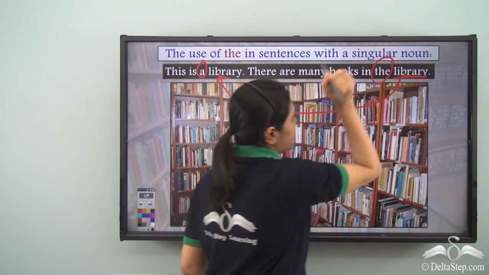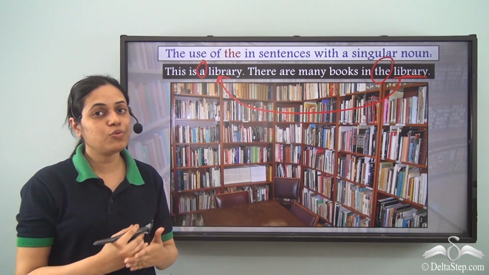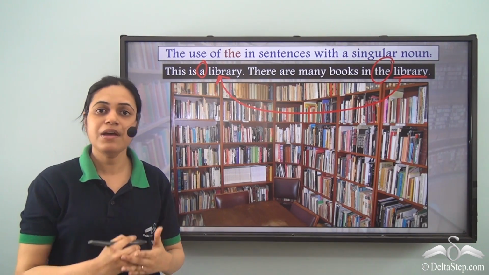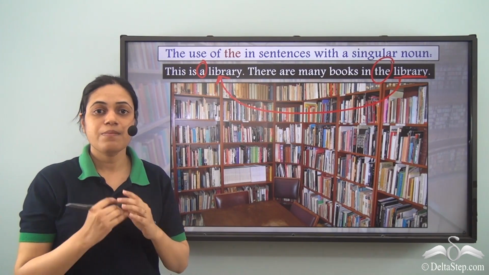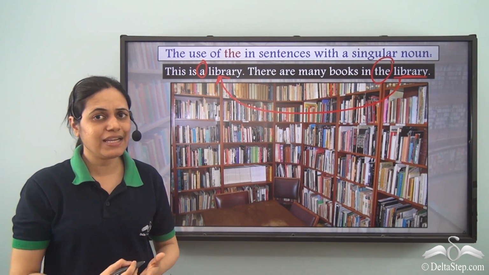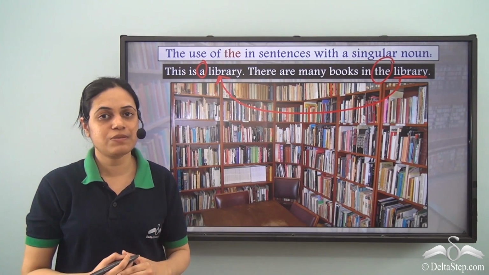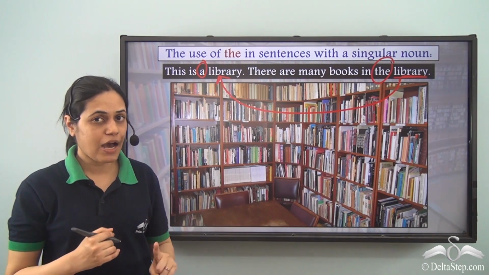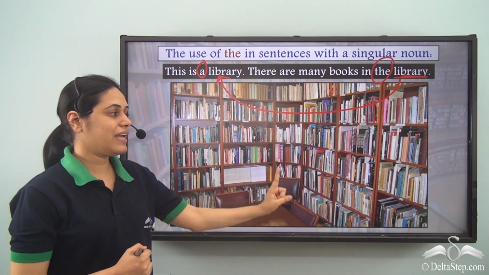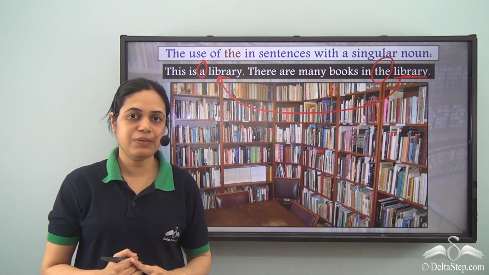So I use the here. So whenever we refer to a noun for the second time, we always use the before it, because we are specifying that it is the same noun that we have used in the first place. So a library means any library, but now we are specifying that in that particular library there are many books.